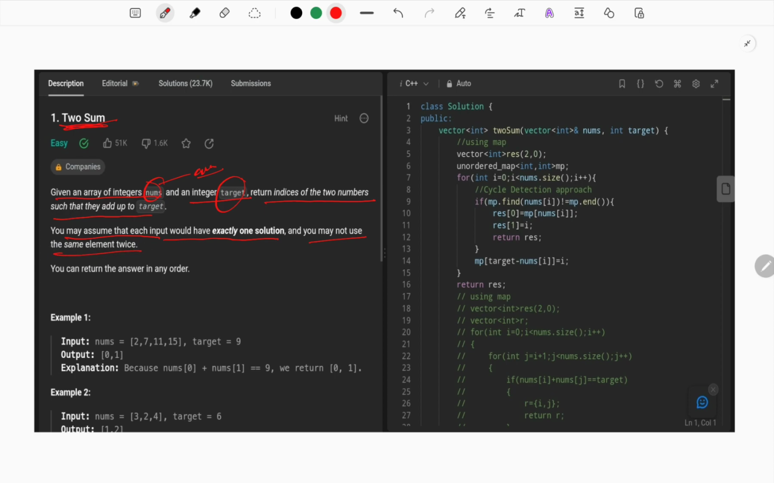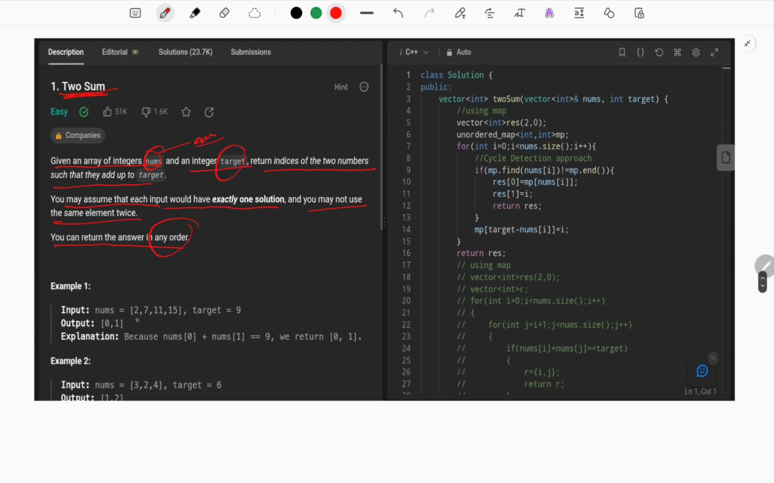Basically, what does it mean? I will explain it later on, so don't worry about that. You can return the answer in any order. Any order means that the order is not mandatory here. Okay, so let's move on to the example part first of all.